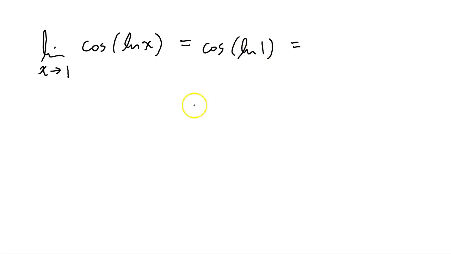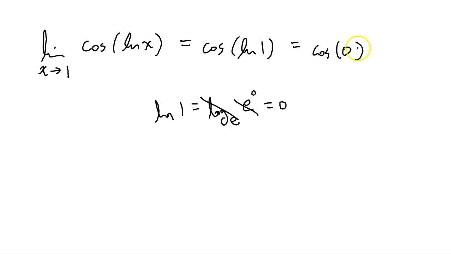And what's ln of 1? ln means log with base e, and 1 is e to the 0th power, so they cancel and you get 0, right? So you get cosine of 0, and if you draw the graph of the cosine, at 0 it's positive 1. So that's the value of this limit. So that's how you make use of continuity.